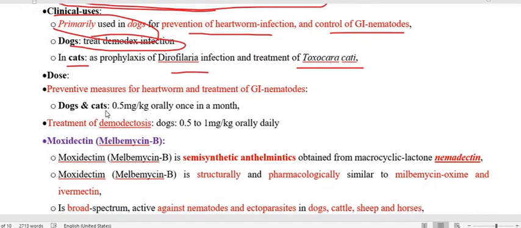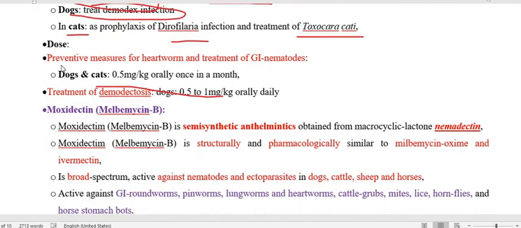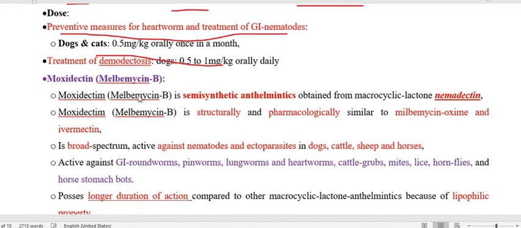As far as the dose is concerned, it is 0.5 mg per kg orally once a month. This is for prevention and treatment of heartworm and treatment of GI nematodes. For treatment of demodectosis, it is 0.5 to 1 mg per kg orally daily.